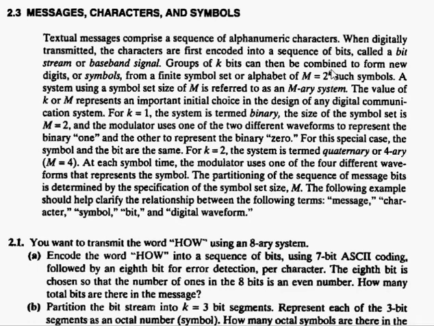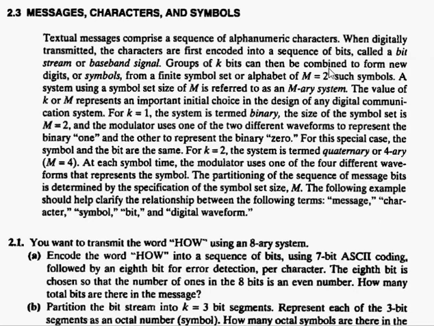But if I choose the value of k as 2, this will make it 2 raised to power 2, that is 4. It means I can have 4 different symbols. The binary combinations that I can make with 2 bits are 00, 01, 10 or 11. It means I have 4 possible options.